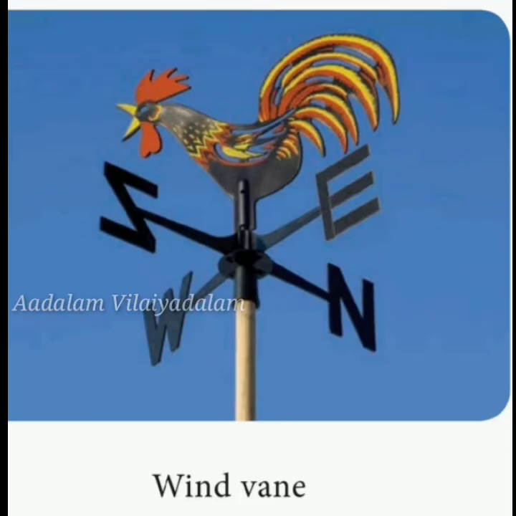So we have 4 types of wind. The first one is planetary wind, then periodic wind, variable wind, and local wind. So we'll see about the first one, planetary wind. The winds which constantly blow in the same direction throughout the year are called planetary winds. So throughout the year it will be blowing in the same direction. So that is called planetary wind. Next one is